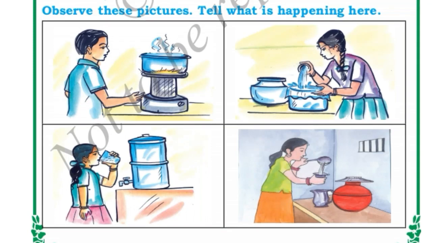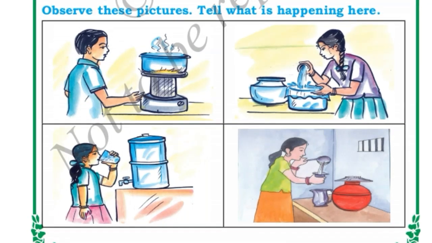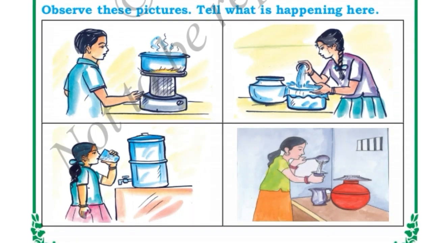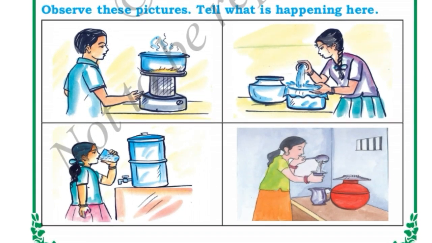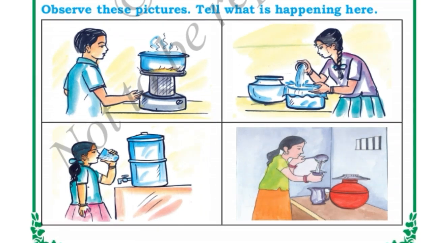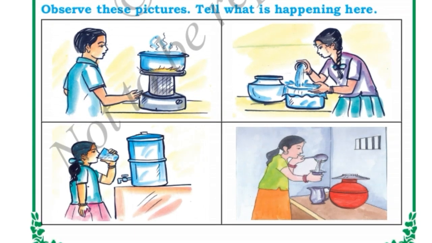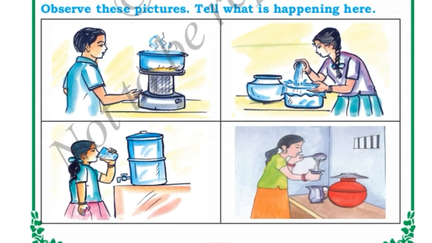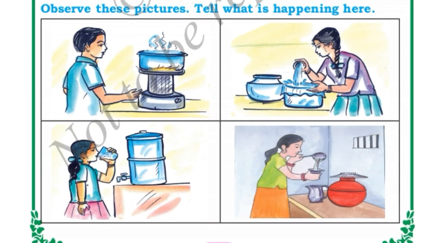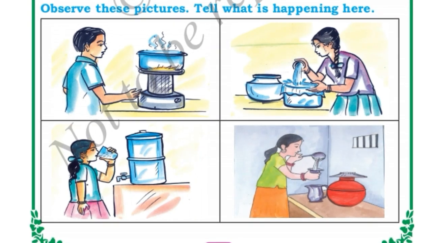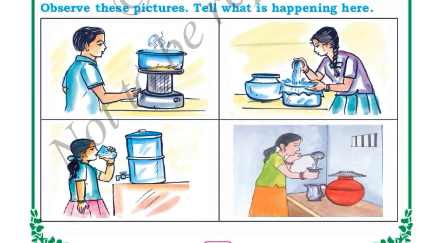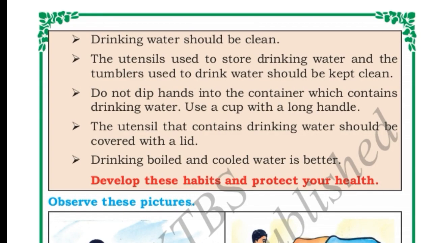In the first picture you can see the boy is boiling the water. In the second picture a girl is filtering the water. In the third picture a girl is drinking water from the water filter. And in the fourth picture you can see a girl is taking the water to drink from the closed pot and without putting the hands into it. So these are all the ways of drinking clean water. Okay, so we need to use these types of ways to clean the water and to drink the water in our home.